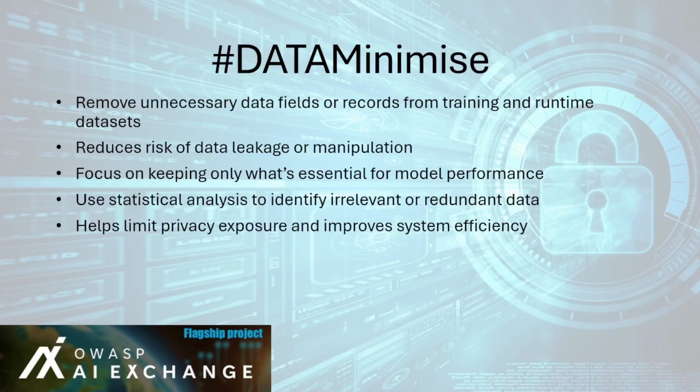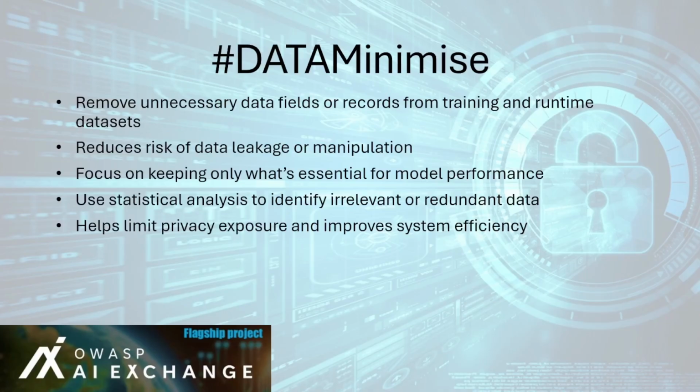You can apply this control in the following ways. 1. Before model training, review datasets and eliminate columns or records that don't affect model outcomes. 2. Use statistical testing or feature importance analysis to determine which inputs have little or no impact on performance. 3. Regularly clean up experimental or legacy datasets that were used for testing or proof of concept purposes but are no longer needed. Minimizing data lowers privacy exposure, reduces storage and processing costs, and improves governance compliance.